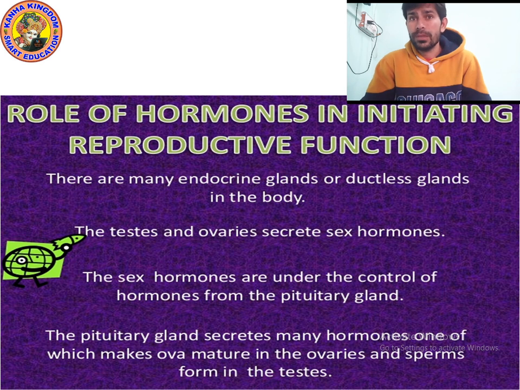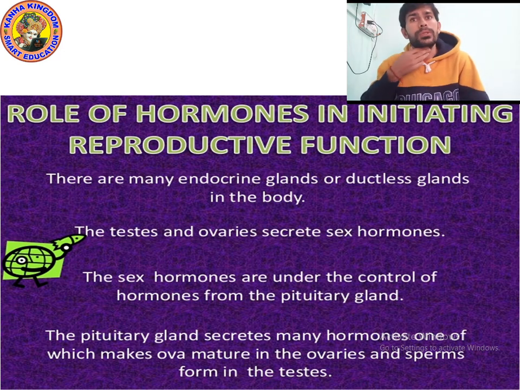Because of one hormone of the pituitary gland, the female gametes, the ova, become mature in the ovaries, and it also helps in forming sperm in the testes. Testes release sperm, so sperms are formed because of the pituitary gland. The ovum, the female cell, is also controlled by the pituitary gland. I hope you understood.